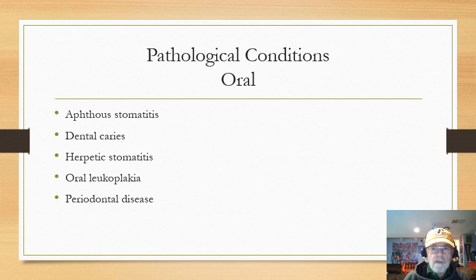Oral herpes is herpes simplex type 1. Okay, oral leukoplakia. Leuko means white, as we know. Well, what happens sometimes, people who are smokers, pipe smokers and things like that, they'll develop these whitish plaques inside their mouth, on their tongue, in the gums, on the back of the throat.